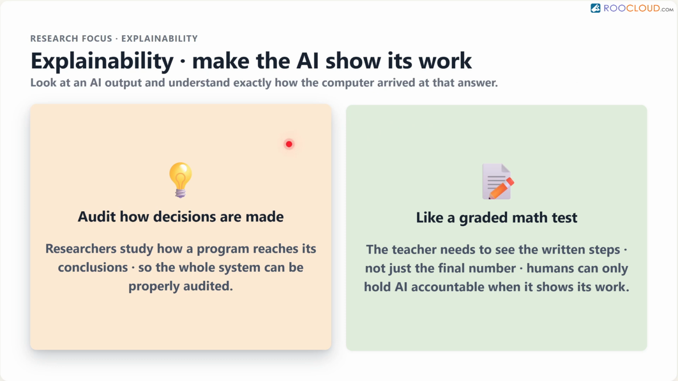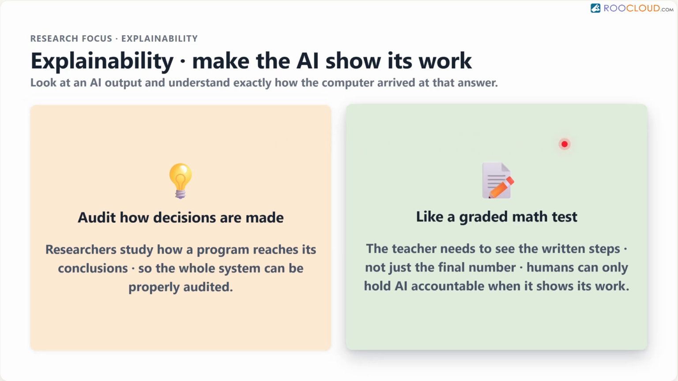Explainability is the ability to look at an AI output and easily understand exactly how the computer arrived at that answer. Imagine a teacher grading a math test. The teacher needs to see the student's written steps, not just the final number. AI explainability is demanding that the computer shows its work so humans can hold it accountable.